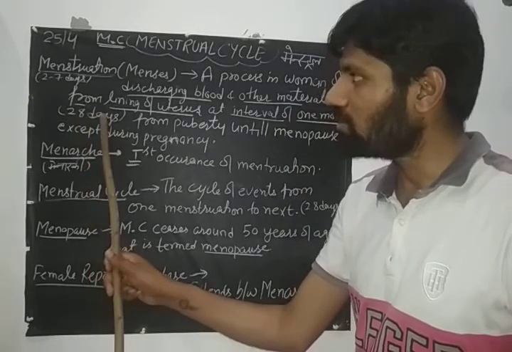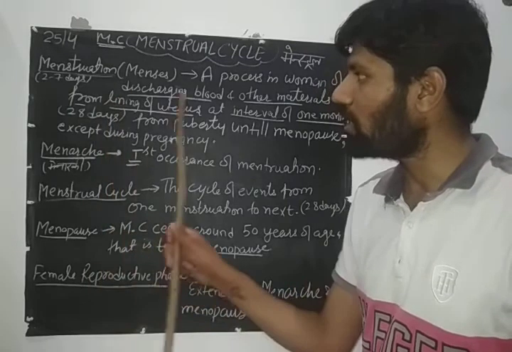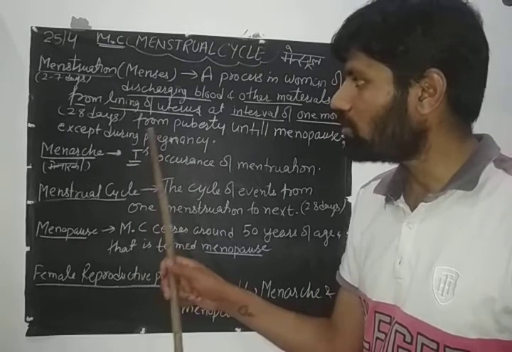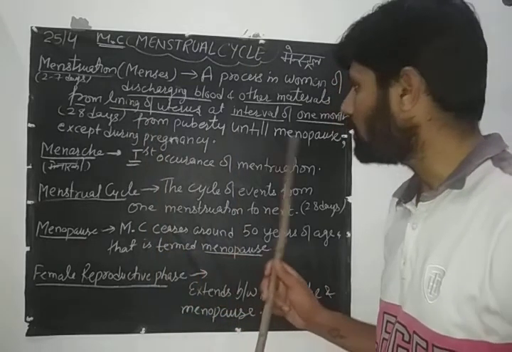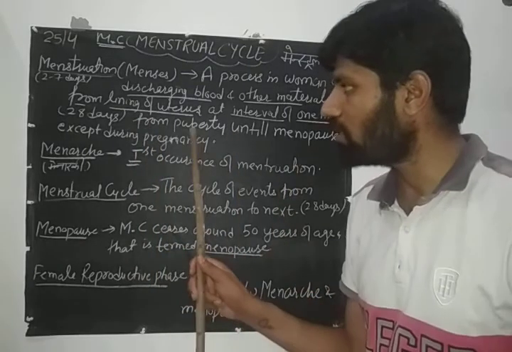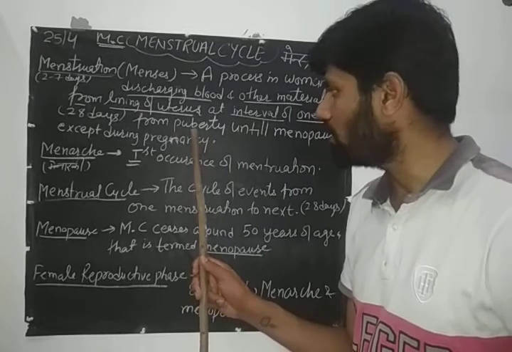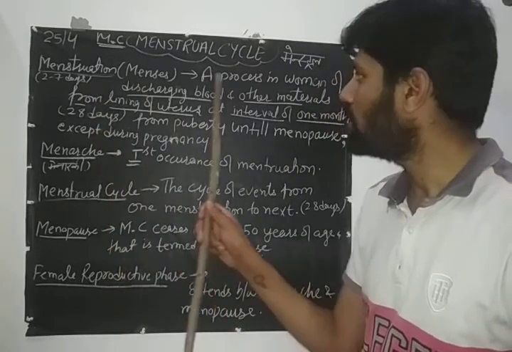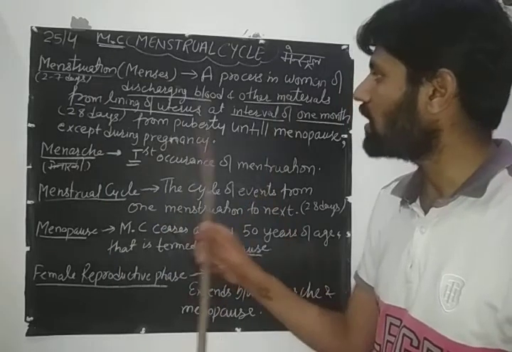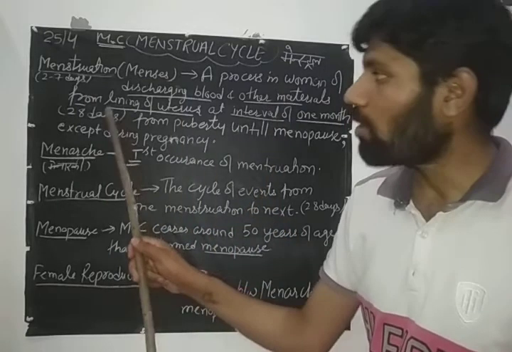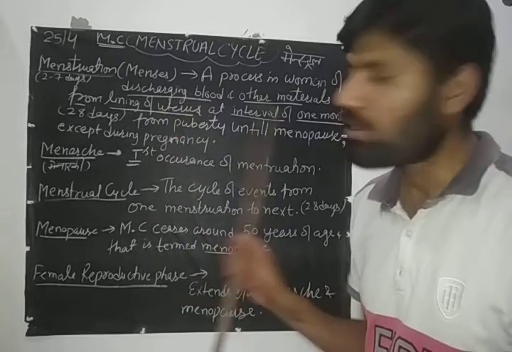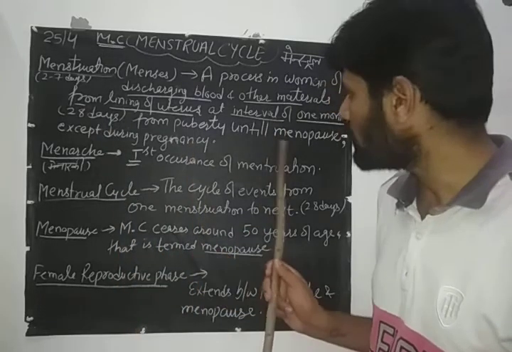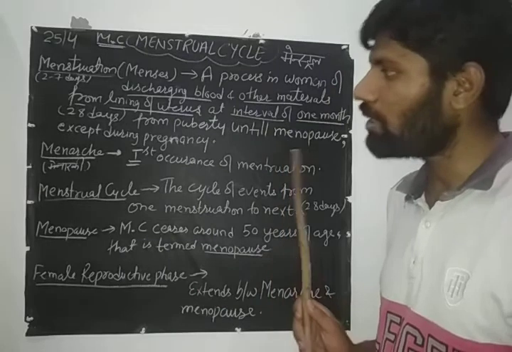हर 28-29 दिन के बाद after puberty there is a discharge of blood from the lining of the uterus. कब से होगी? From puberty, that means it will start from puberty until menopause. So again read this. Menstruation means a process in which a woman discharges blood and other material from the lining of the uterus at an interval of every 28 days. कब से? From puberty. कब तक? Till menopause.